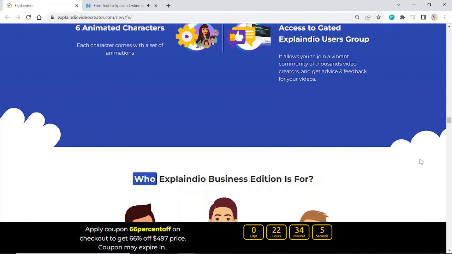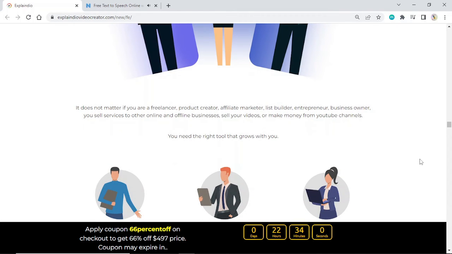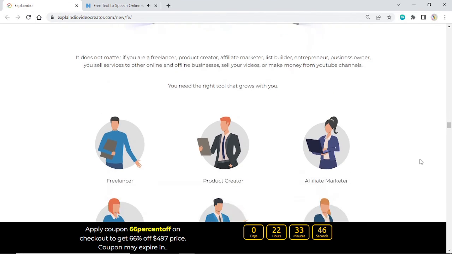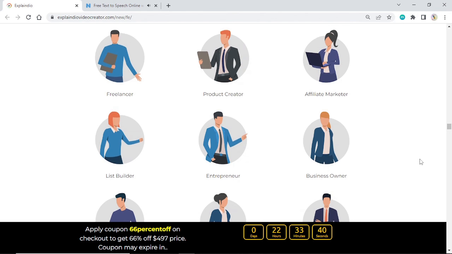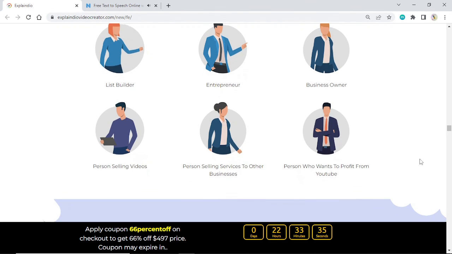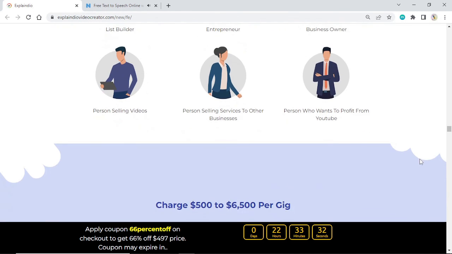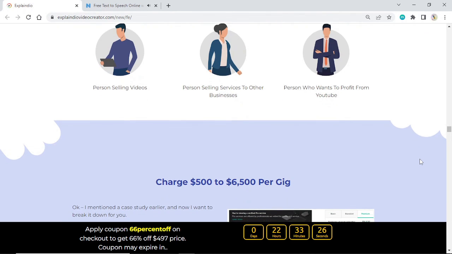Who is Explaindio Business Edition for? It does not matter if you are a freelancer, product creator, affiliate marketer, list builder, entrepreneur, business owner, you sell services to other online and offline businesses, sell your videos, or make money from YouTube channels. You need the right tool that grows with you. Freelancer, product creator, affiliate marketer, list builder, entrepreneur, business owner, person selling videos, person selling services to other businesses, person who wants to profit from YouTube.